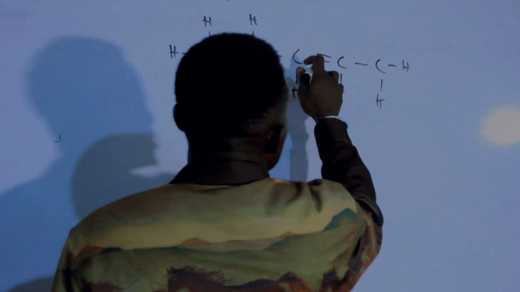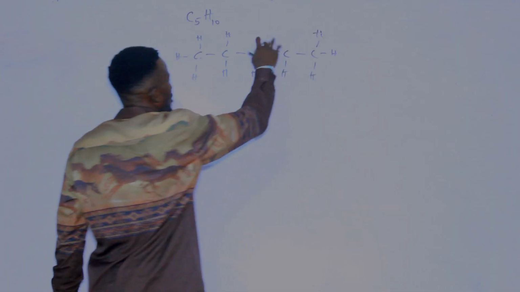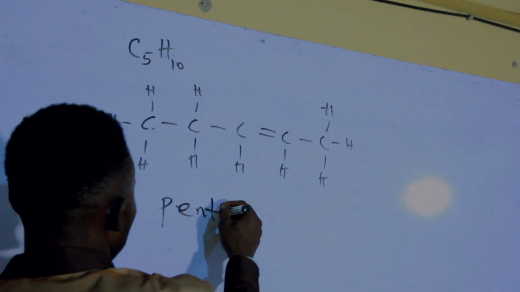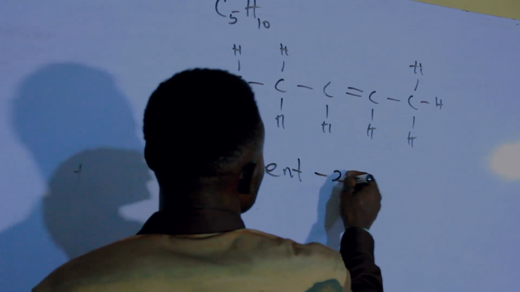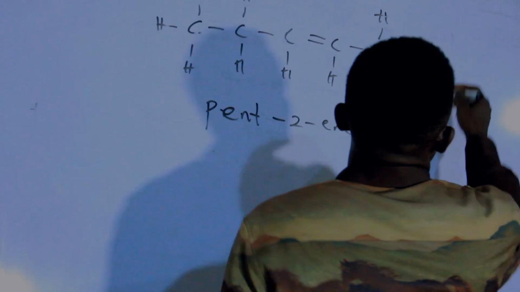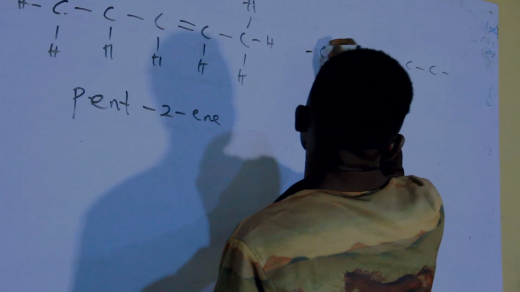That's pentene. But the position of the functional group is found at the second carbon here. So it is called pent-2-ene. Then what if it is found here?